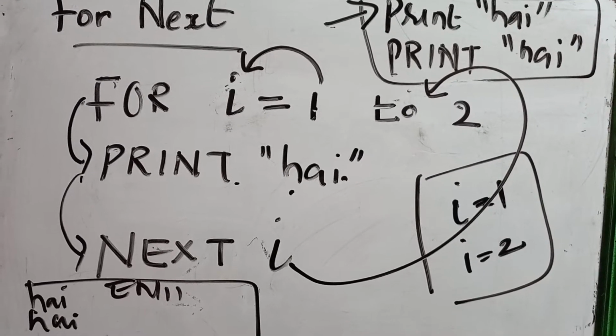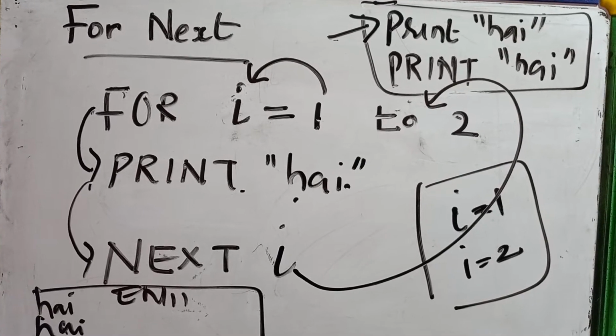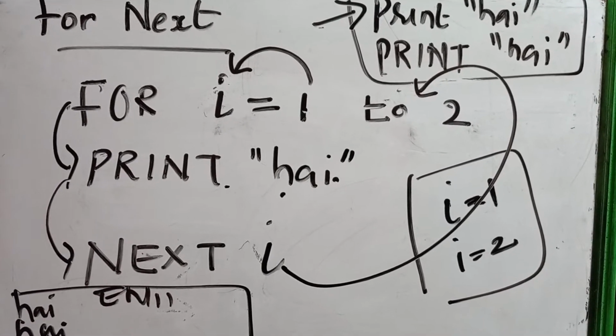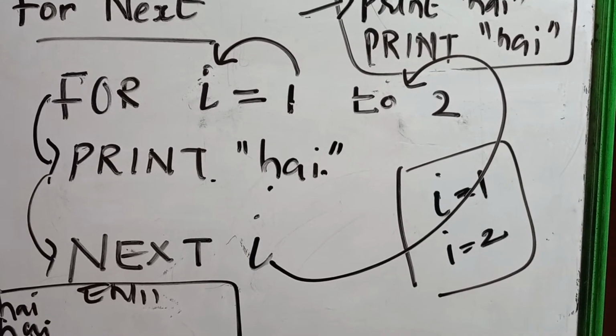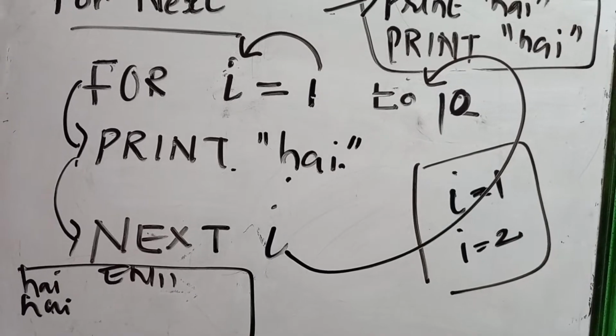So this is the question for printing a particular statement for 2 times. Suppose the question is to print the statement for 10 times, what is the small change you have to make over here? 10 times means, yes, here instead of 2 you have to put 10. Clear? Okay.